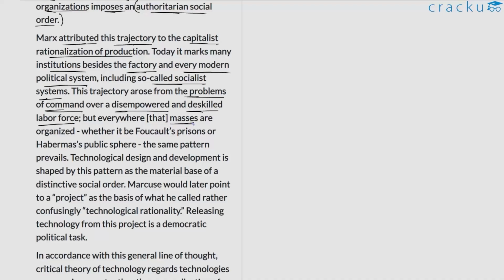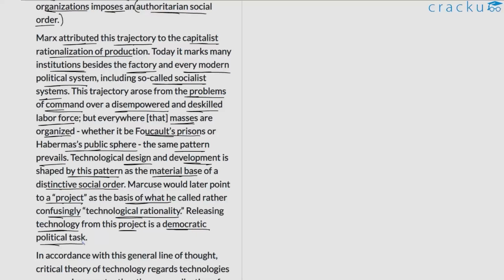But everywhere that masses are organized, whether it be Foucault's prisons or Habermas's public sphere, the same pattern prevails. Technological design and development is shaped by this pattern as the material base of a distinctive social order. Marcuse would later point to a project as the basis of what he called, rather confusingly, technological rationality. Releasing technology from this project is a democratic political task.